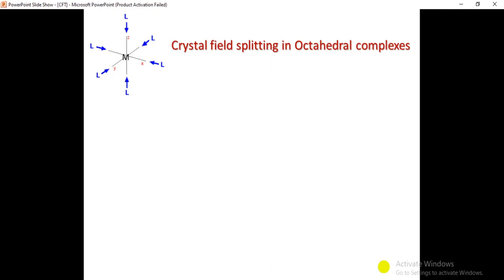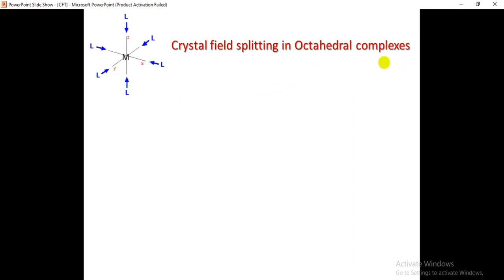Coming to crystal field splitting, first we have octahedral crystal field splitting, the crystal field splitting in octahedral complexes. How the d orbitals can split in the octahedral complexes, during the formation of the transition metal complexes, we are going to discuss here.